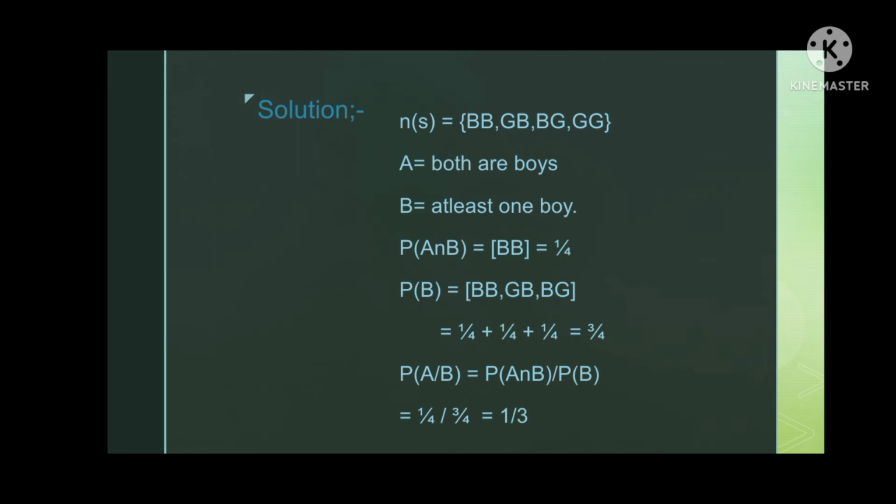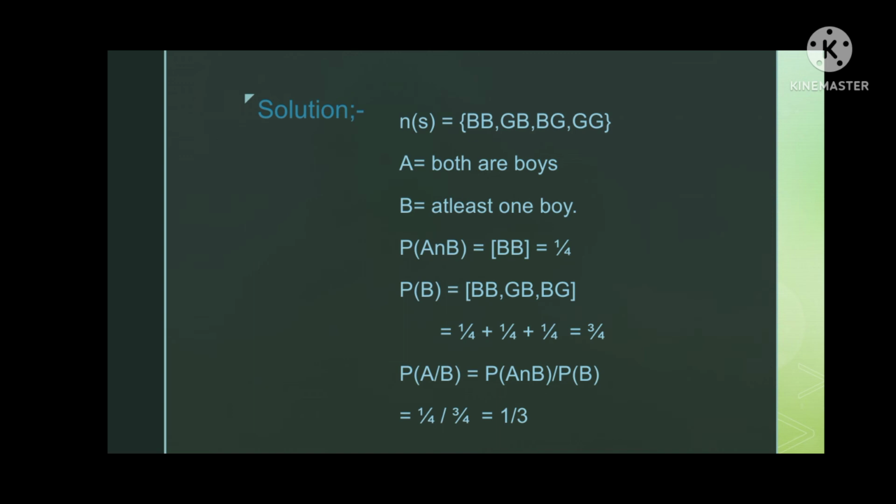Now for finding the probability of event B, we are required to access the condition once more. According to the question, the condition is at least one boy, and there are three elements in the sample space that fulfill the requirement. Therefore the probability of event B would be the probability of the first element satisfying the condition plus the probability of the second element plus the probability of the third element.